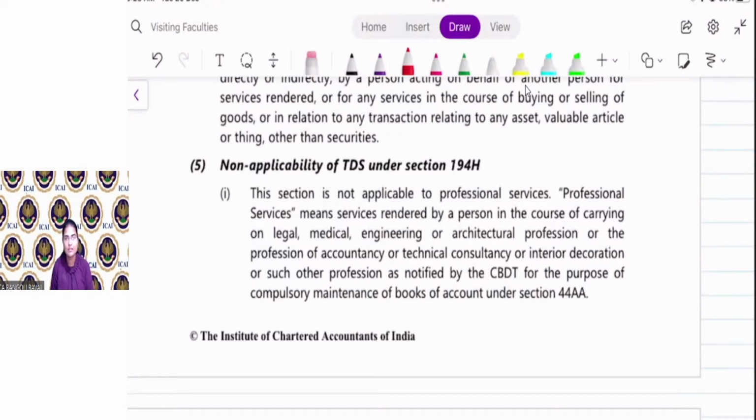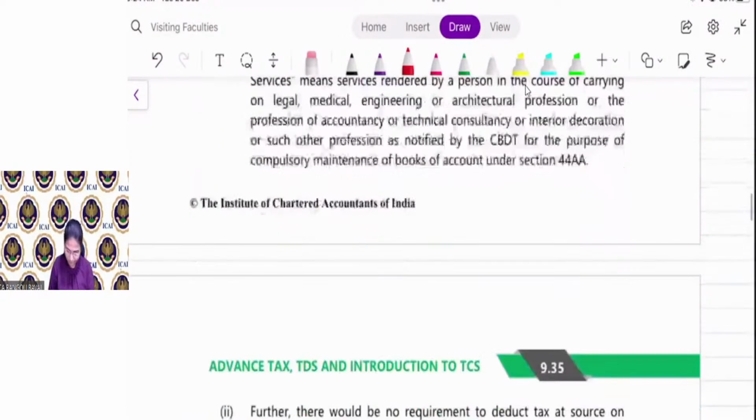Professional service means service rendered by a person in course of carrying on legal, engineering or architectural profession, or the profession of accountancy or technical consultancy or interior decoration, or such other profession as notified by CBDT for the purpose of compulsory maintenance of books of account under 44AA. You have already learned section 44AA in PGBP chapter, right? Again, we will discuss the same under section 194J.